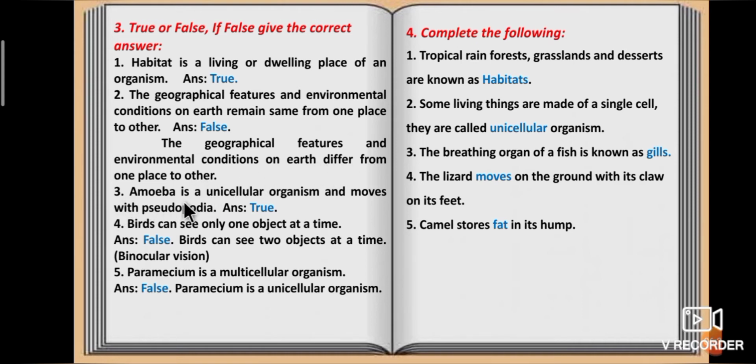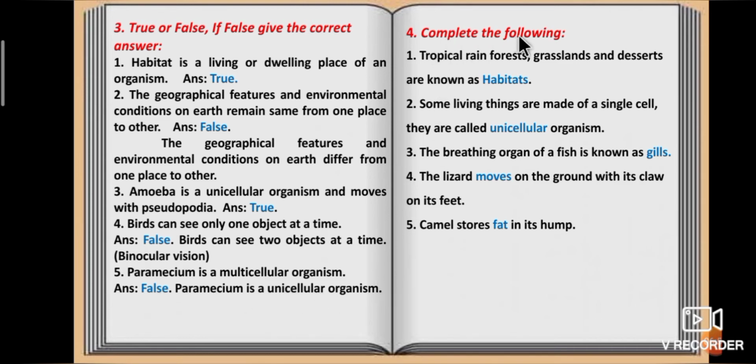Third one. Amoeba is a unicellular organism and moves with pseudopodia. Answer is true. Fourth one. Birds can see only one object at a time. Answer false. Because birds can see two objects at a time. That is binocular vision. Fifth one. Paramecium is a multicellular organism. Answer is false. Because paramecium is a unicellular organism.